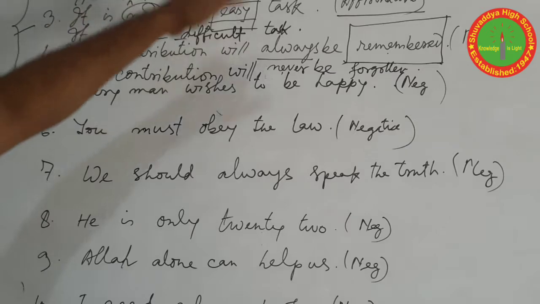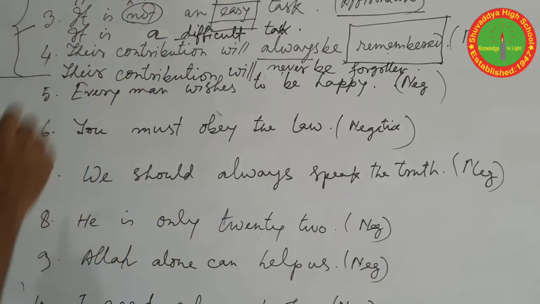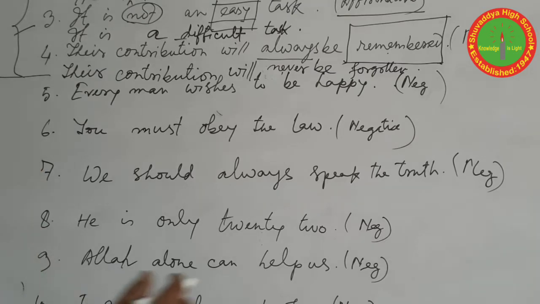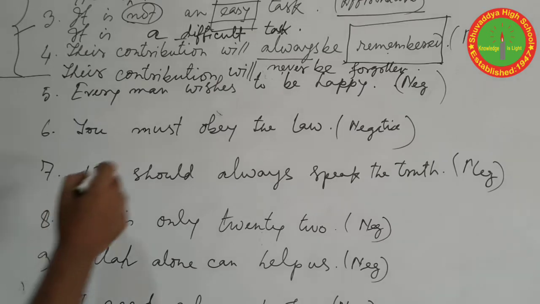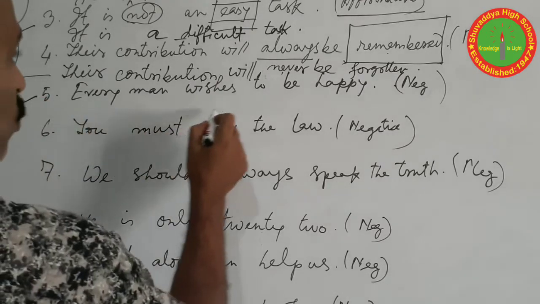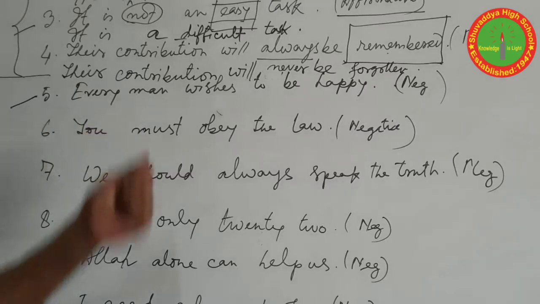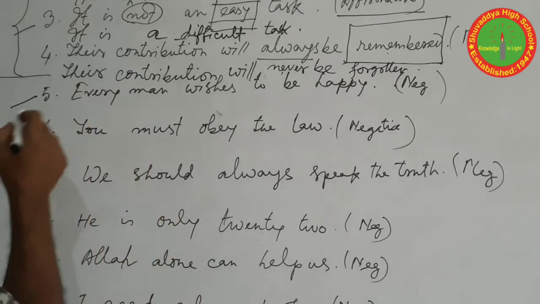Suppose we are grateful, we are not grateful. This is the regular basis for sentences. But there are some sentences where some structures and some specific words are used. So we should change this sentence in this way. Question number 5. Every man wishes to be happy. Here, a, all, every are used as an adjective in the sentence. We can use there is no.